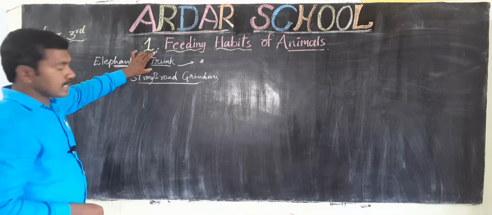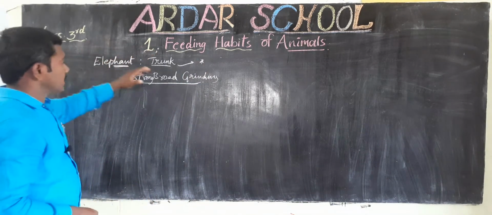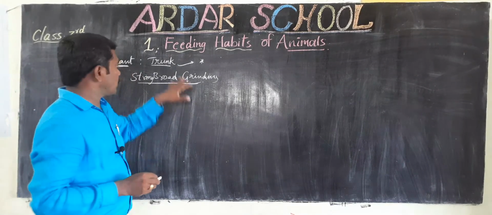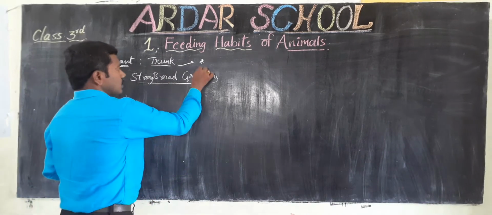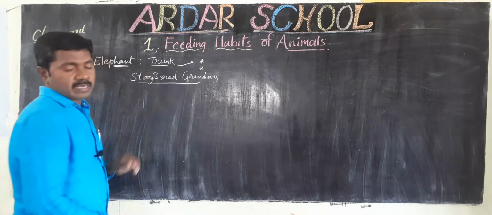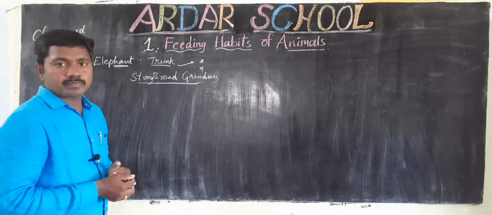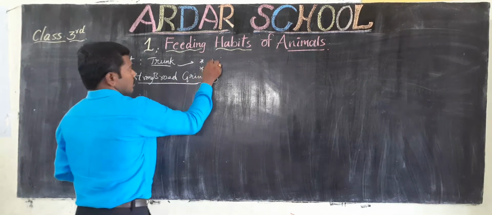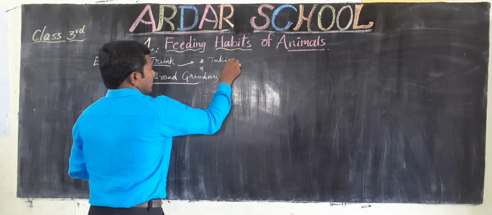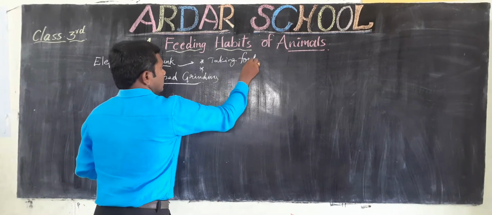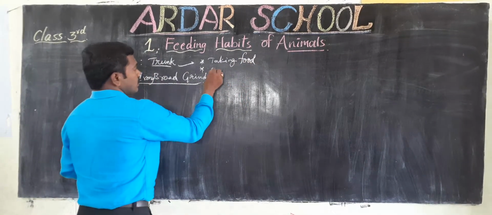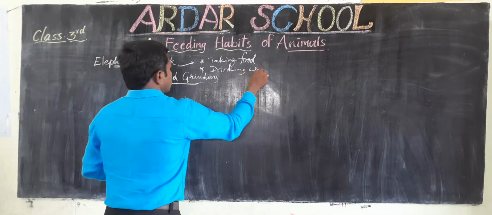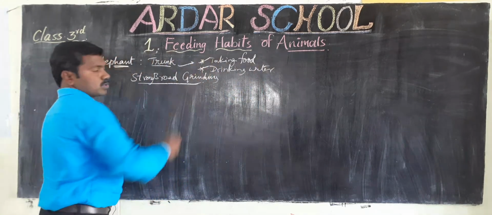First, it is very helpful to the elephant to tear off the leaves and keep them in its mouth with the help of the trunk. That is the first use. Second, with the help of the trunk, it can drink water. First, taking the food. Second, drinking the water. These are the two uses.